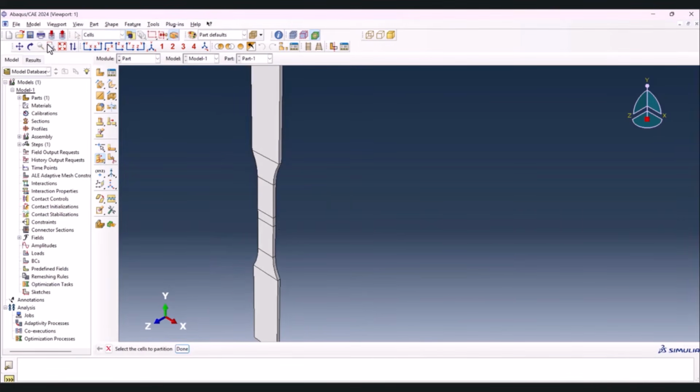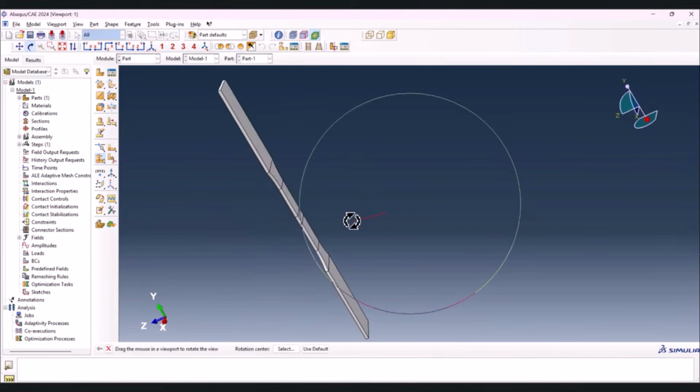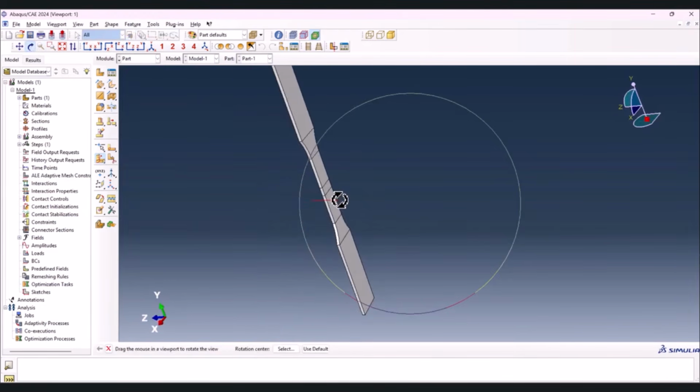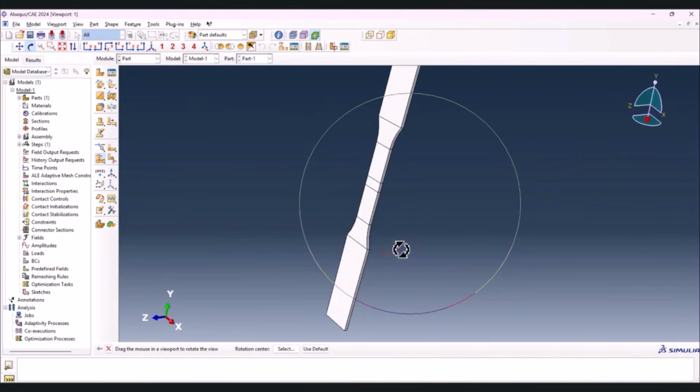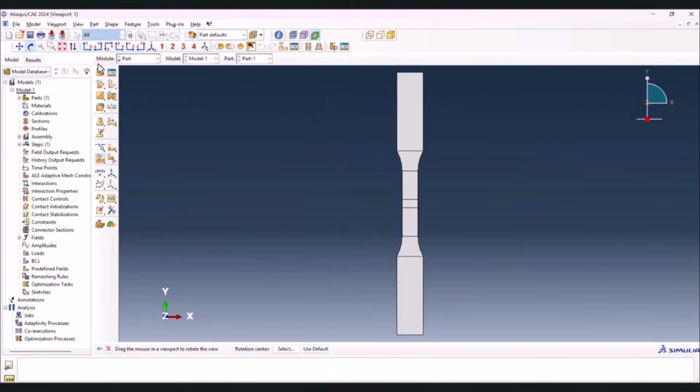Now if we want to rotate the samples, we see we have the weld on the other side, we have other lines, and that's okay. Now let's go to the materials properties.